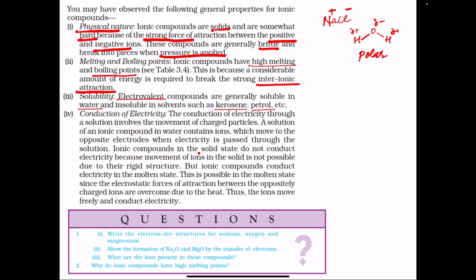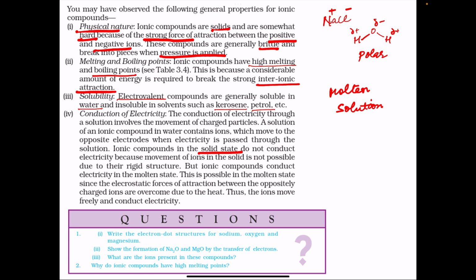Conduction of electricity. Ionic compounds in solid state do not conduct electricity. Why? Because the ions are held at fixed positions due to strong electrostatic forces of attraction. But ionic compounds either in molten state or in solution, their solution in water, the positive and negative ions are free to move.